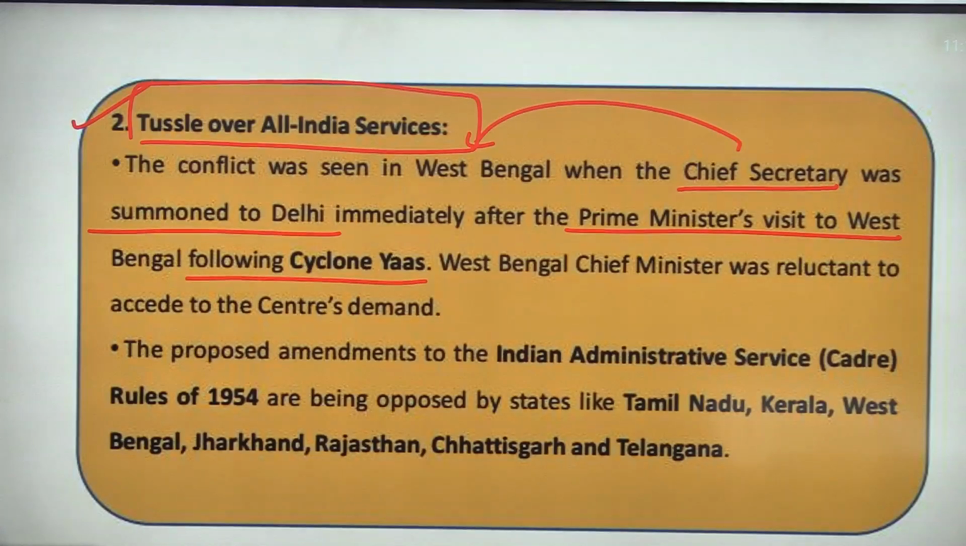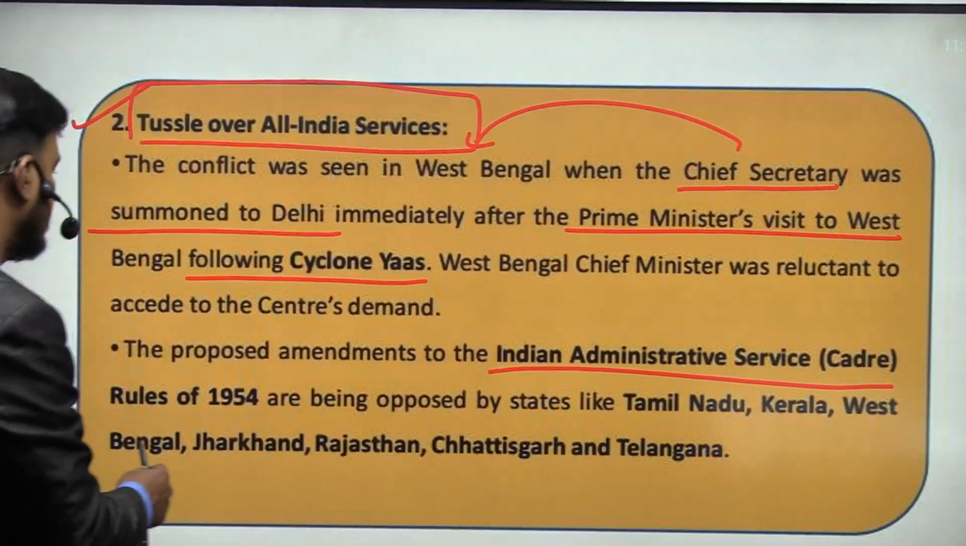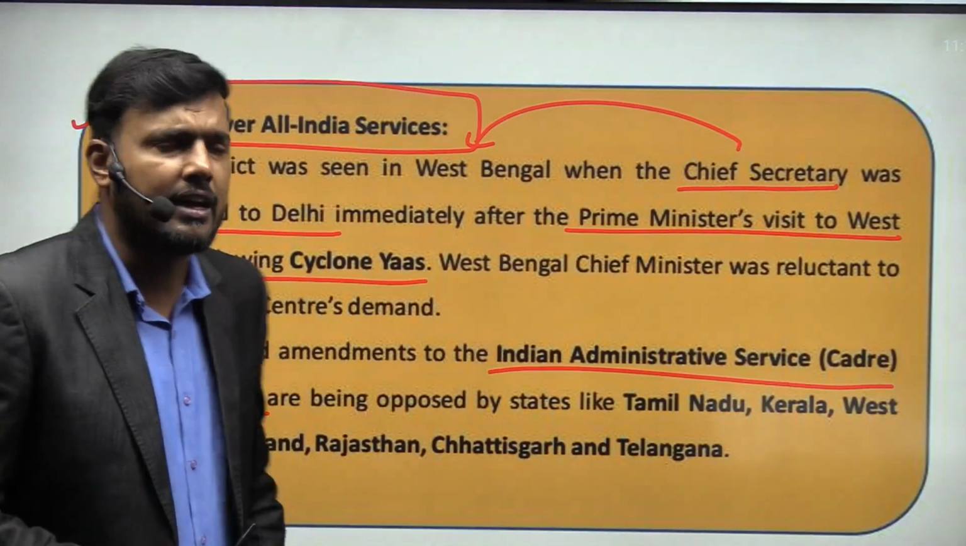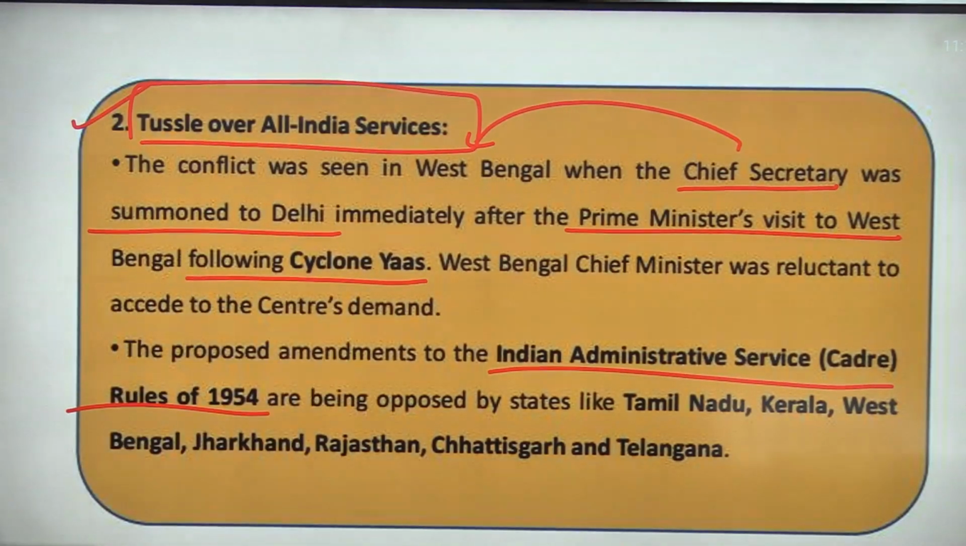Now, the Chief Minister of West Bengal was not happy about why this demand has been made by the Union government. Similarly, there has been an amendment in the Indian Administrative Services Cadre rules of 1954. This amendment has been opposed by various states, that is Tamil Nadu, Kerala, West Bengal, Jharkhand, Rajasthan, Chhattisgarh and Telangana. They have opposed the amendment made in the Indian Administrative Services Cadre rules of 1954. So again, that is a reference point.